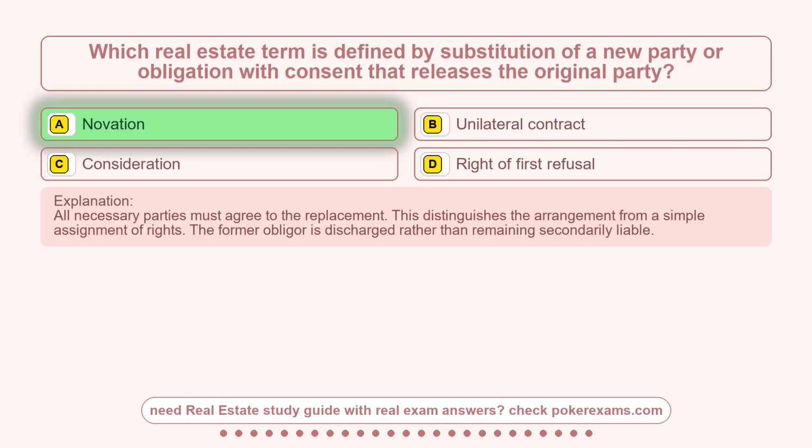All necessary parties must agree to the replacement. This distinguishes the arrangement from a simple assignment of rights. The former obligor is discharged rather than remaining secondarily liable.